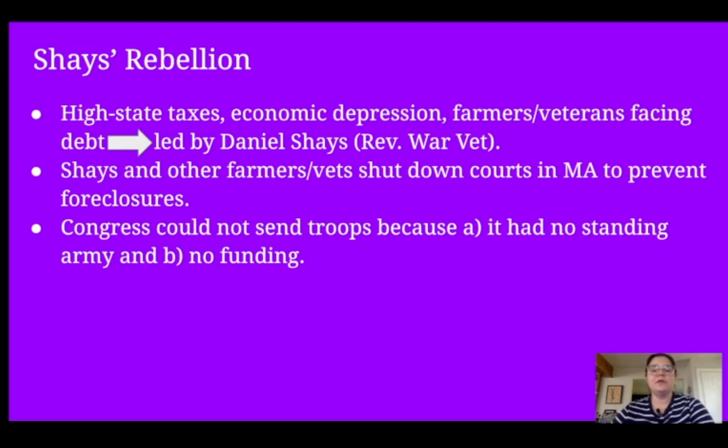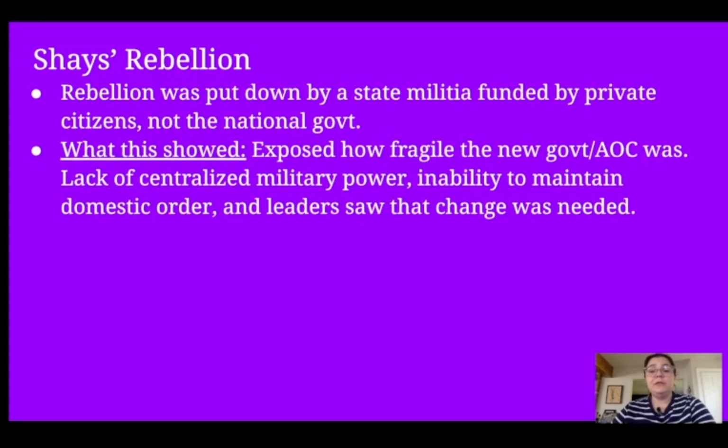Shays and many other farmers and veterans shut down courts in Massachusetts in order to prevent foreclosures. And Congress couldn't send troops to suppress the rebellion because it had no standing army and no funding to establish one. So, what happened to the rebellion? The rebellion was put down by state militia that was funded by private citizens, not the national government.